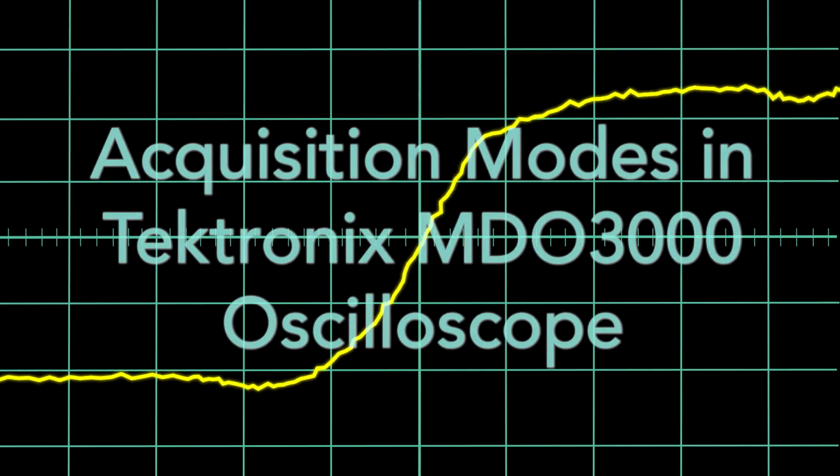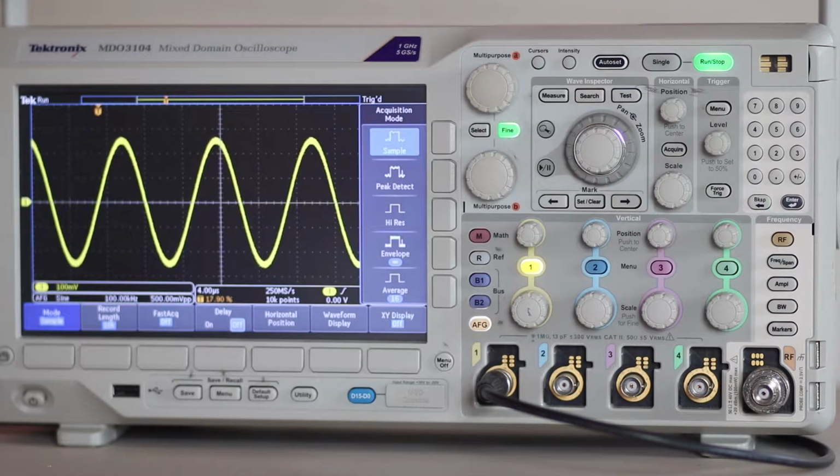In today's demonstration, we'll look at acquisition modes and the Tektronix MDO3000 oscilloscope. These are sample mode, peak detection mode, high resolution mode, envelope mode, and average mode. Each of these modes acquires the signal in a different way, and each is appropriate in different situations.